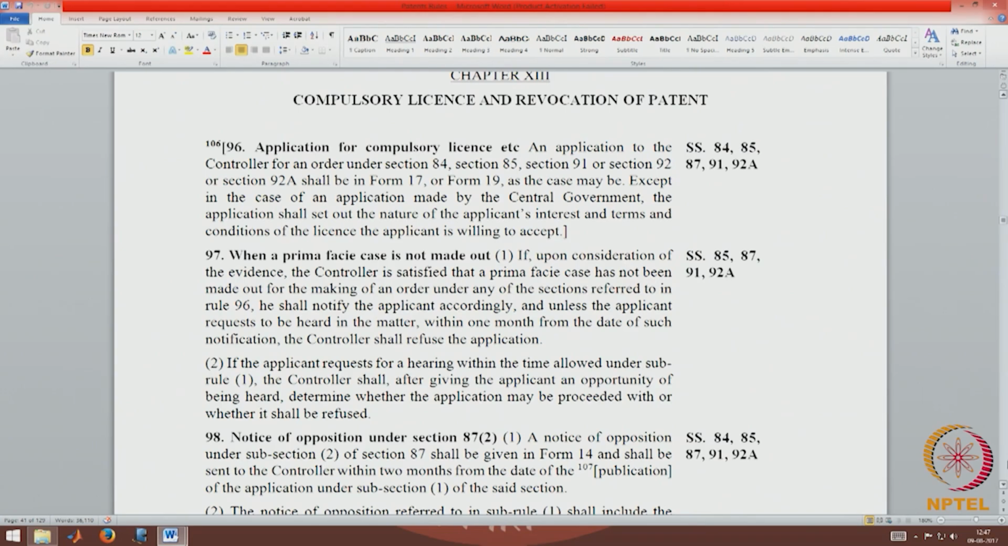Except in the case of an application made by the central government, the application shall set out the nature of the person's interest and the terms and conditions the applicant is willing to accept. So, if a government makes an application, there is no need to mention the interest. If a person or a party other than the government makes an application, then he should set out the terms and conditions he is willing to accept and the interest involved in the patent.